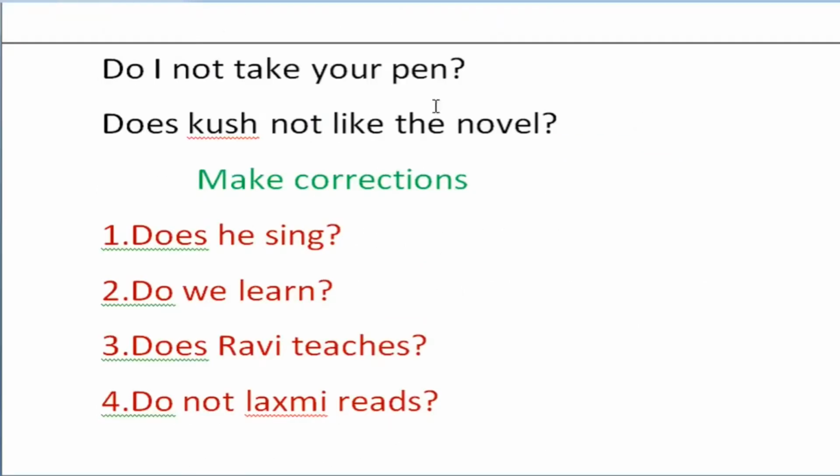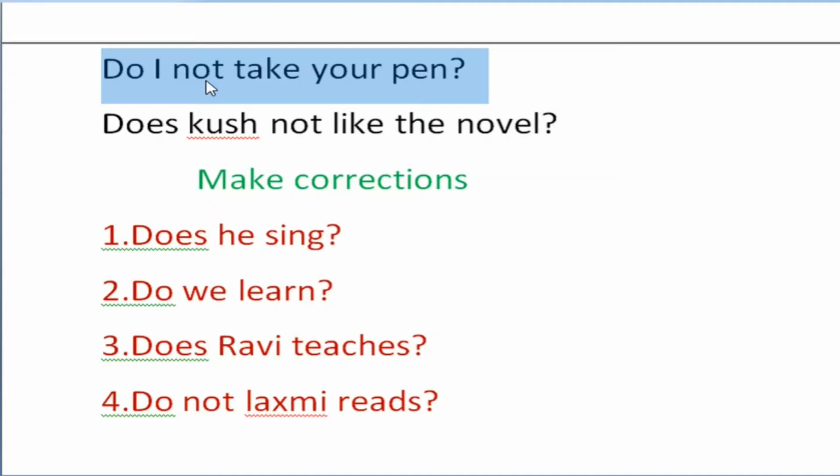Next sentence: Do I not take your pen? Here, see this sentence carefully. According to the rule, not should be written after do, but here not is written after the subject.